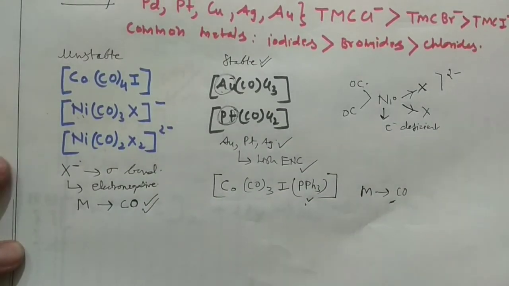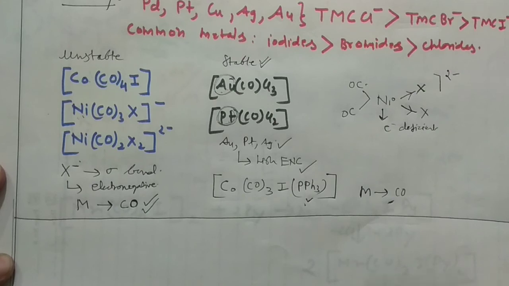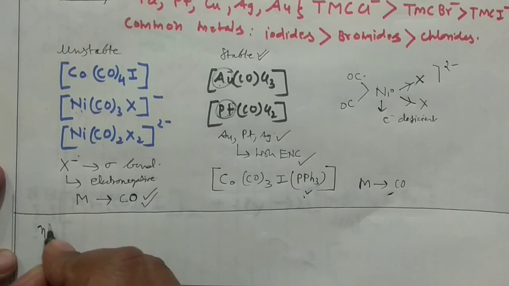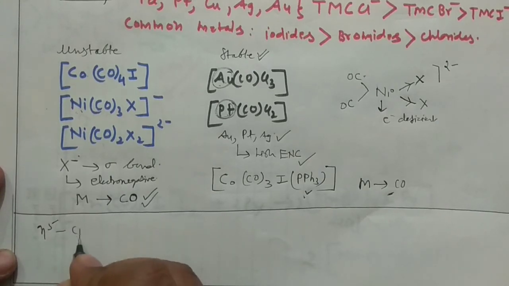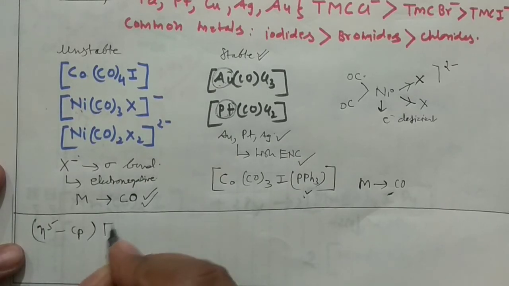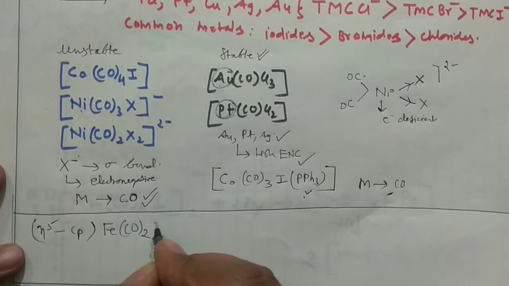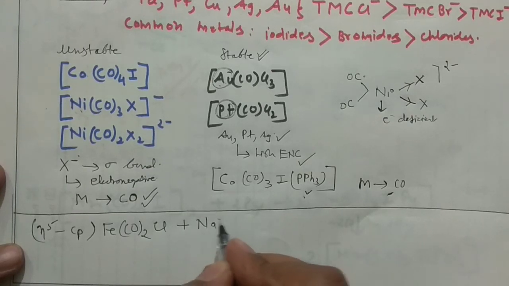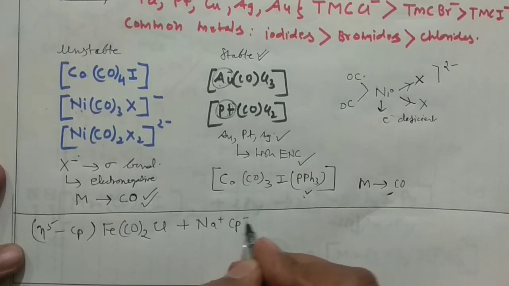Okay, I'm taking this particular reaction here. Say you are having eta 5, that means hapticity is 5, cyclopentadienyl. You are having this one, and you are having iron, Fe, CO whole twice Cl, and you are reacting with the sodium salt of cyclopentadienyl.